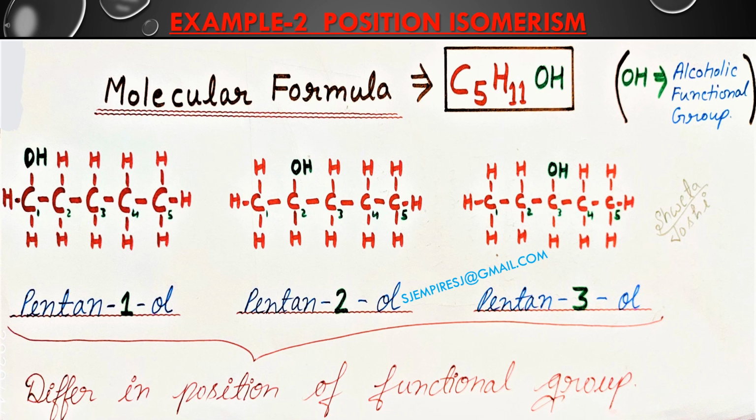As we can see, in all the 3 cases, number of carbon atom in the main chain is same, but there is variation of position of the functional group. That is why all these are example of position isomers and the phenomena is position isomerism.